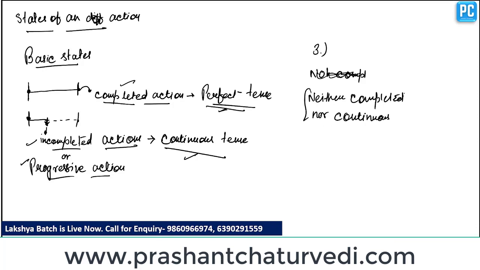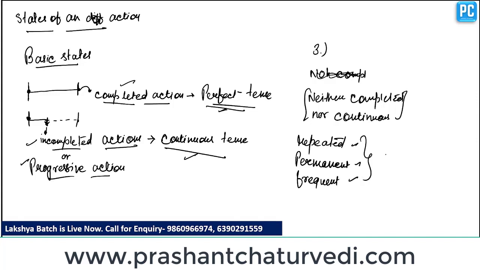These actions can be repeated actions, or these actions can be permanent in nature, or these actions can be frequent. So the frequent, permanent or repeated actions come under the indefinite category. Why does this come under the indefinite category? Because these are neither completed nor continuous.